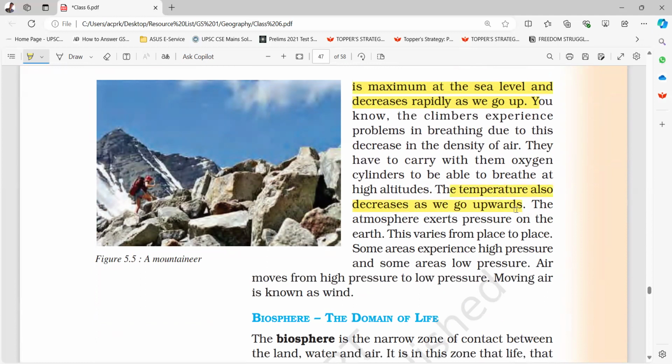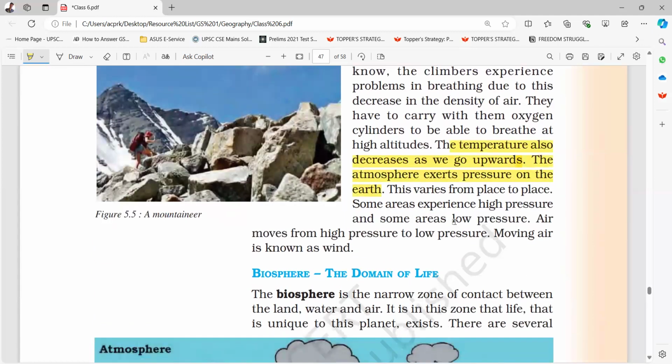The atmosphere exerts pressure on the earth. This varies from place to place. Some areas experience high pressure and some areas low pressure. Air moves from high pressure to low pressure. Moving air is known as wind. Figure 5.5 shows a mountaineer here.